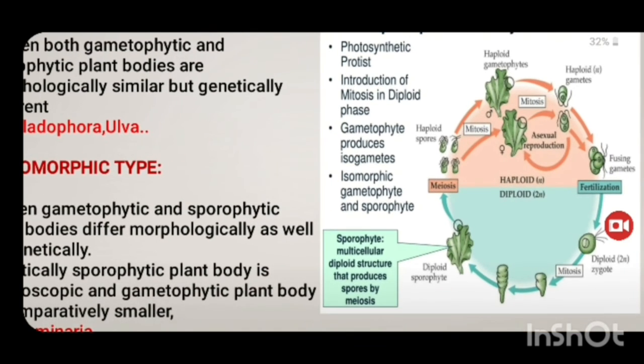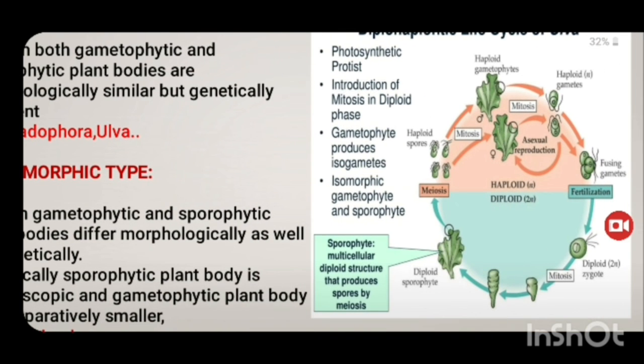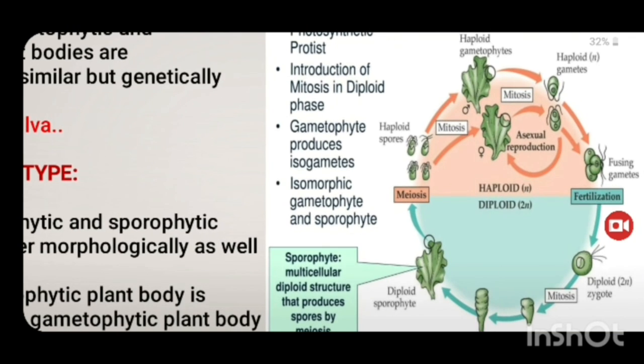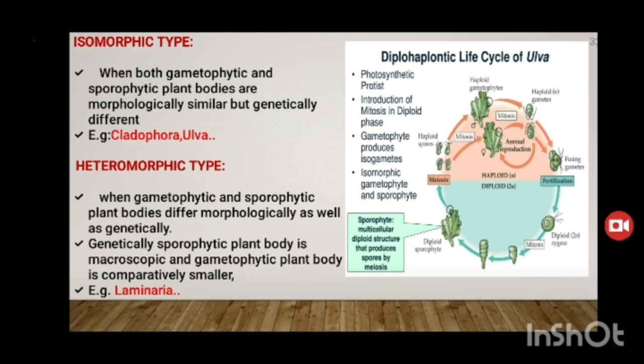This is the example. The haploid spores are divided into male and female gametophytes, and the gametes fuse in the fertilization stage. Then the zygote will be formed. The zygote undergoes mitotic cell division, and then the sporophytic zoospores are formed. Then it develops into a plant.